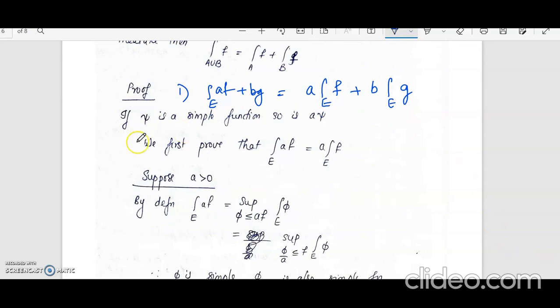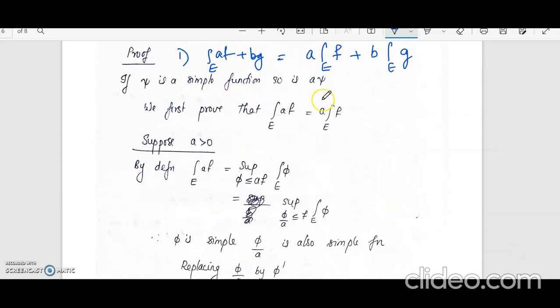Now let us start with a simple function. If you have a simple function, then the constant multiple of that will again be a simple function. It means it will assume finite values and it will be measurable. So if a function is simple, its constant multiple will be simple. So let us prove this result.